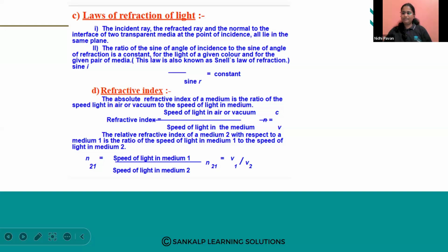Is it 1.3? I'm not asking refractive index, I'm asking speed of light in air. Okay, find out and tell me tomorrow. Speed of light in air.